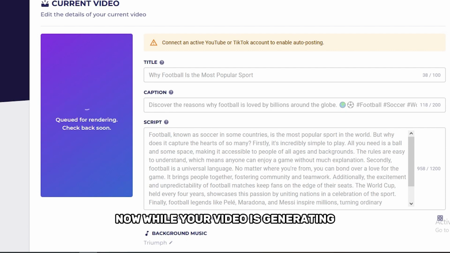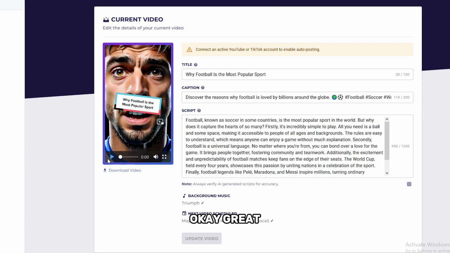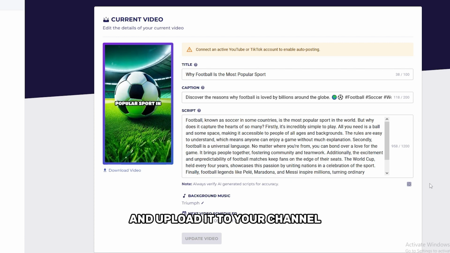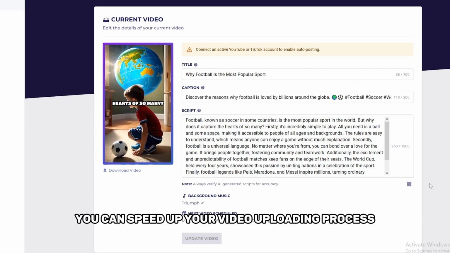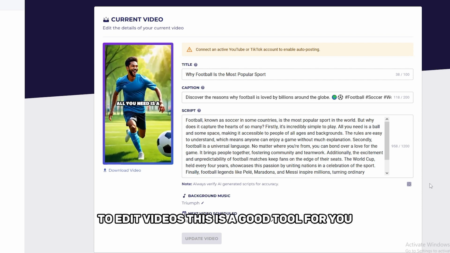Now, while your video is generating, you can see all the information here, the title of your video, and the full script of your video. Okay, great. Our video is completed now. Now you can download this video and upload it to your channel. So if you use this AI, you can speed up your video uploading process. Especially if you are someone who does not have much time to edit videos, this is a good tool for you.